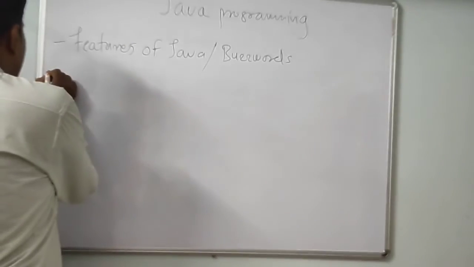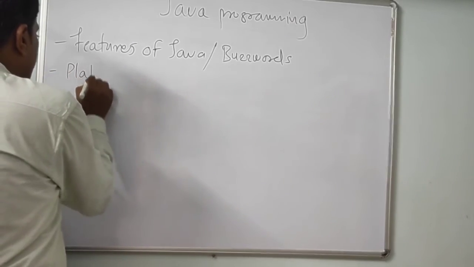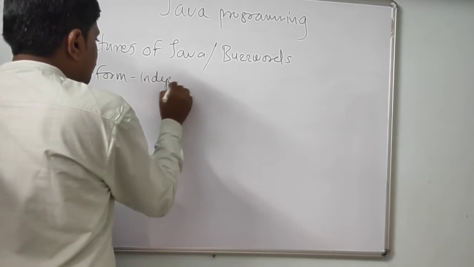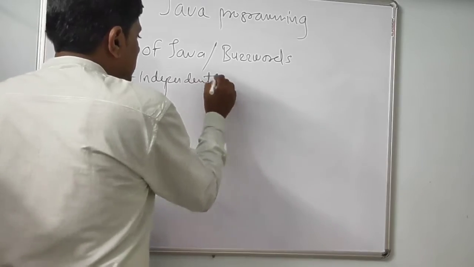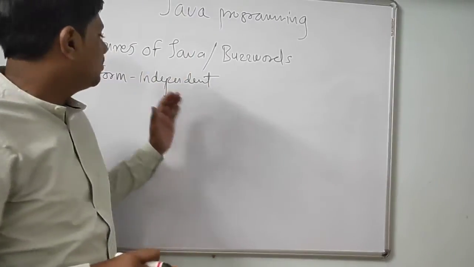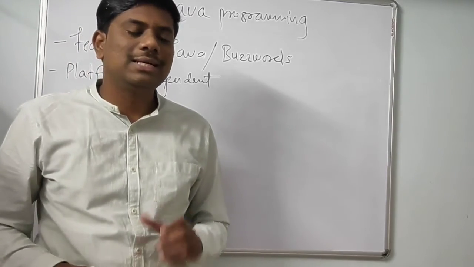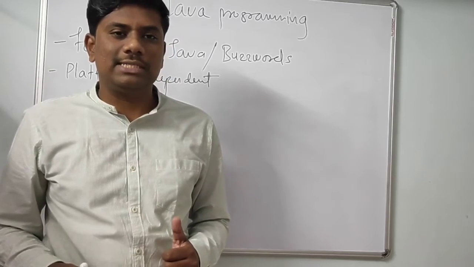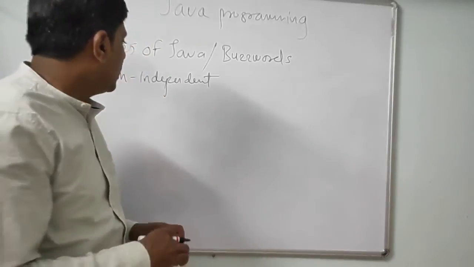Next one is Java is a platform independent programming language. C, C++, they are platform dependent programming languages. Java is platform independent.